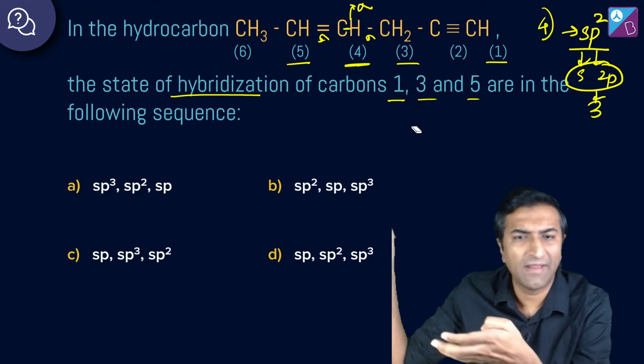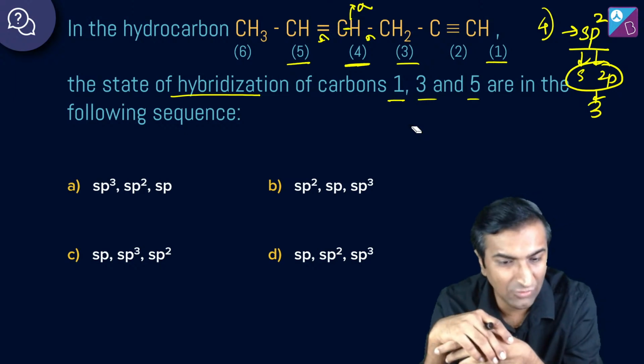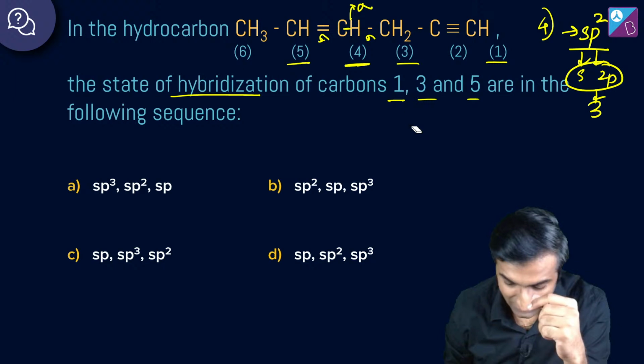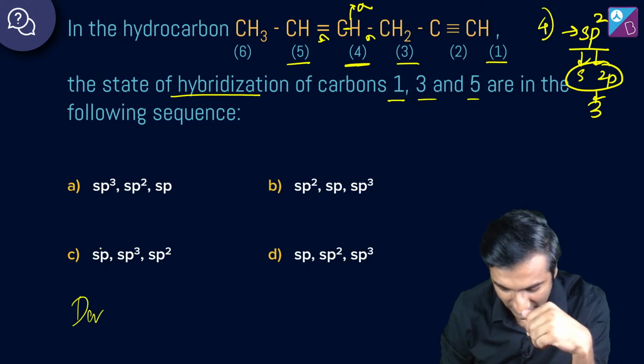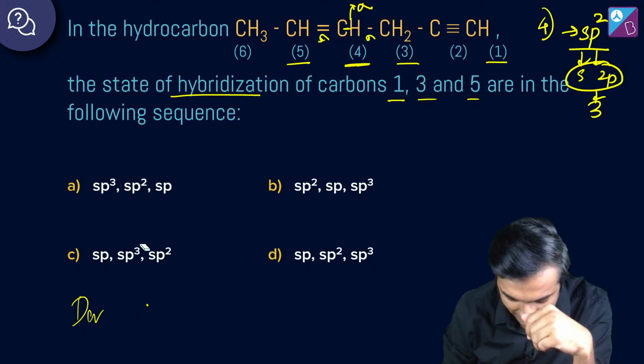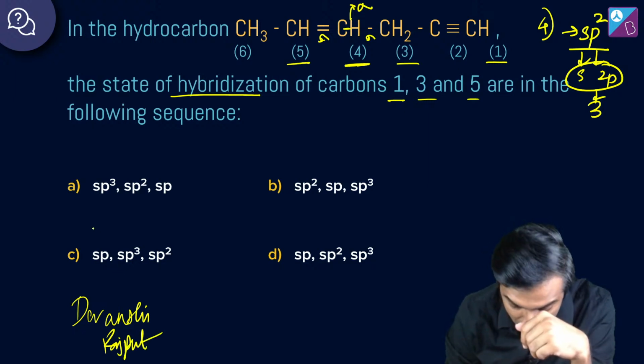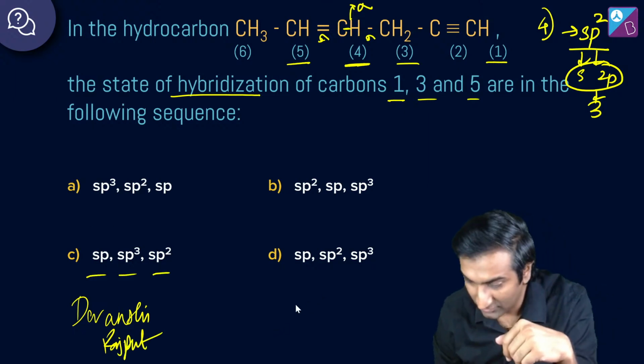यही आइडिया है, यू हैव टू अप्लाई टू ऑल थ्री, दैट्स ऑल। ऑप्शन C होगा, राजपूत जी बोल रहे हैं। अच्छा, as well as देवांशी, excellent work. Devanshi as well as Rajput giving us the answer to be sp, sp3 and sp2. Let's check that out.